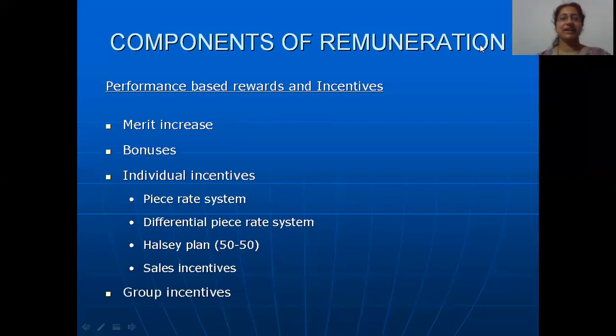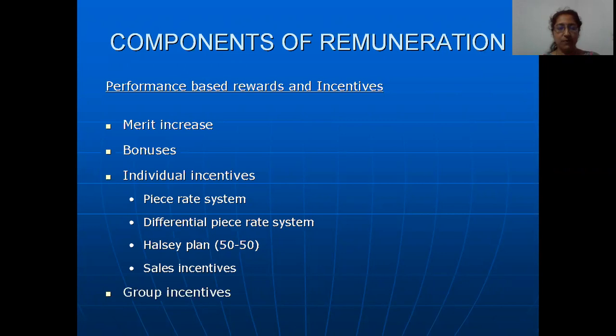Hello students, welcome back. In my previous video, I was explaining to you about the different performance-based rewards and incentives, where we had just finished studying about the merit increase, the bonuses, and the piece rate system.